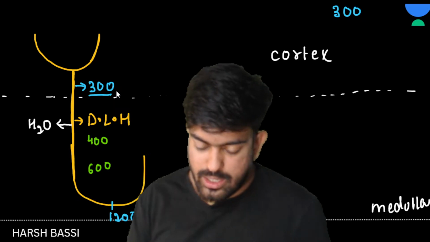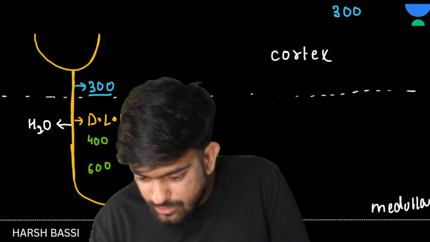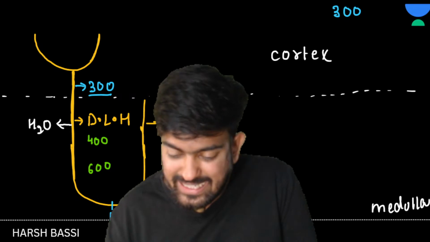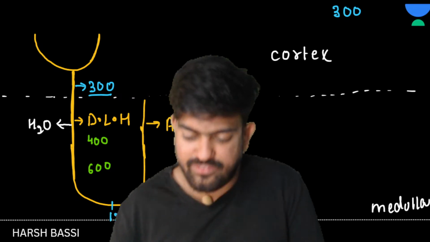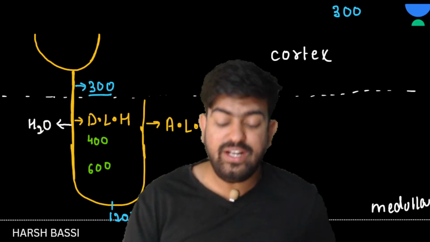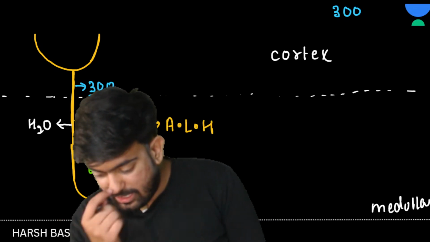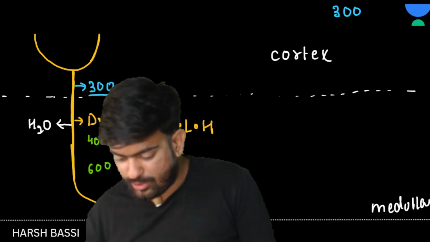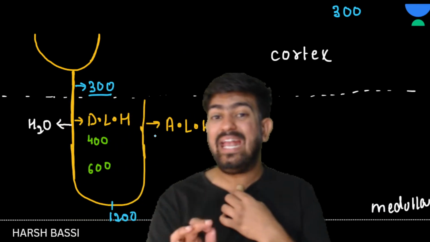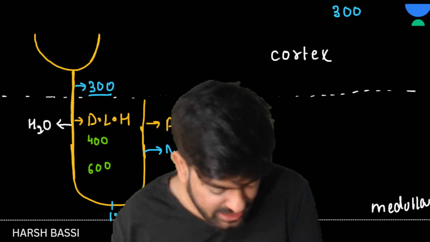Now see here what's happening. From here we have the ascending loop of Henle. The ascending loop of Henle is impermeable to water. Clear to everyone? So what is happening here? NaCl is being released from here.